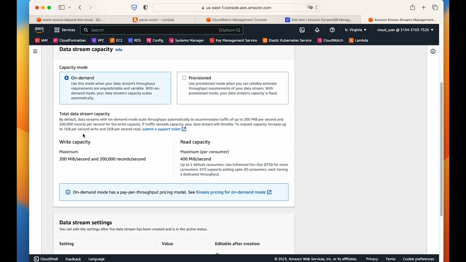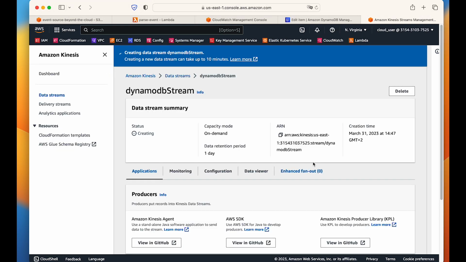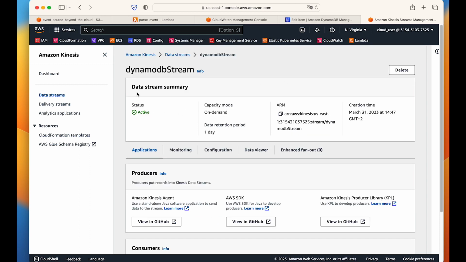So AWS will decide how much data is coming, and it will give me the shards that is needed to process the data or to keep the data. So let's not bother about it and put it on demand, and let's keep everything as it is and create the data stream. It will take some time. Now we see that our DynamoDB data stream is there. So it is kind of active.